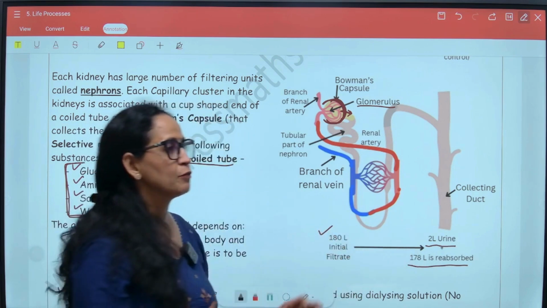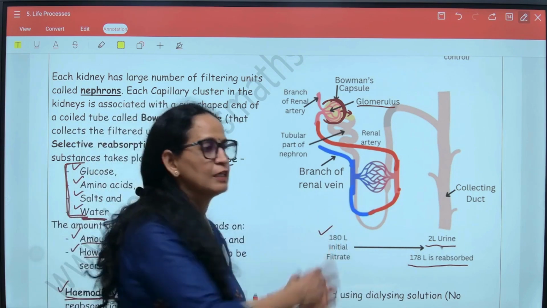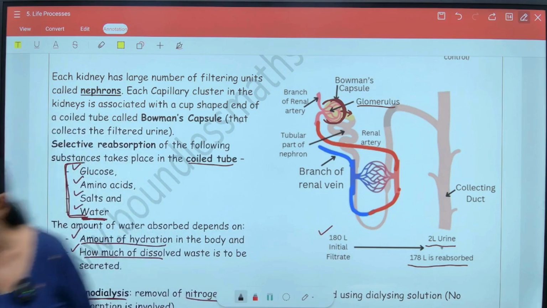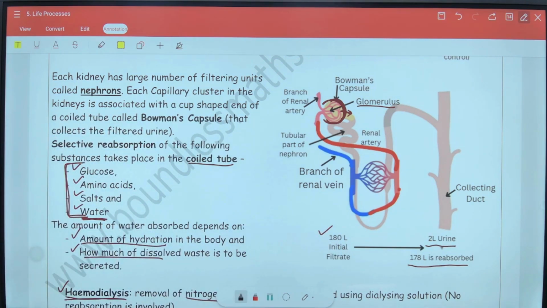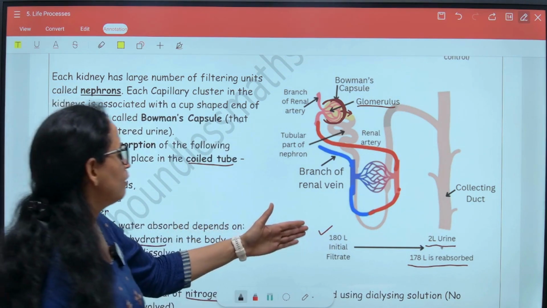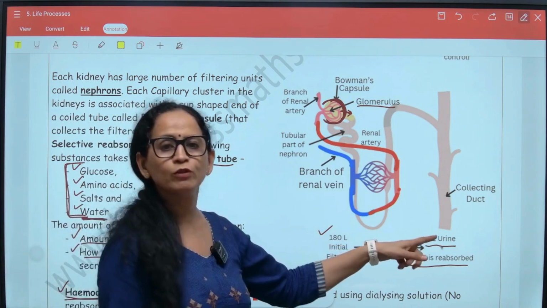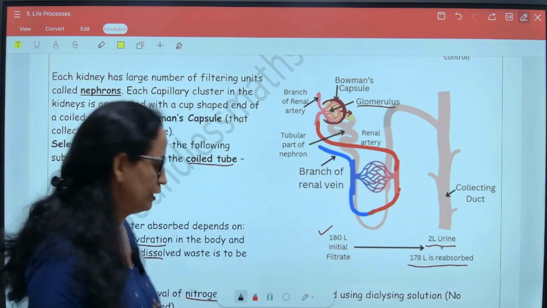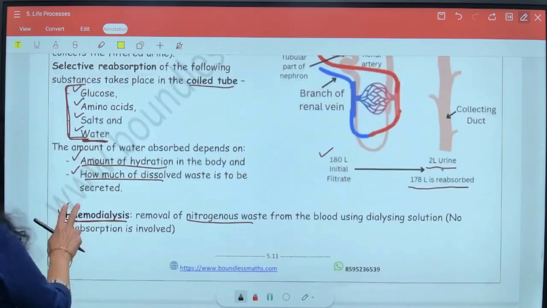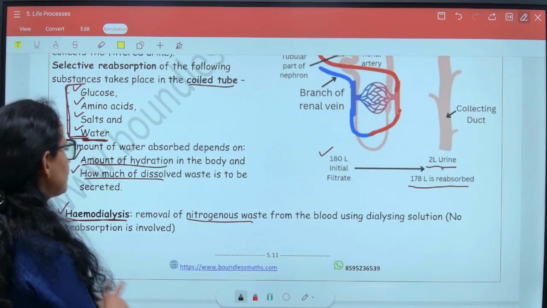You can get a question where you are given 360 liters of initial filtrate and asked what will be the amount of urine produced. So 180, double of 180 is 360, that means the amount of urine produced is going to be double, that is 4 liters. Right? So this was about the excretory system in humans.